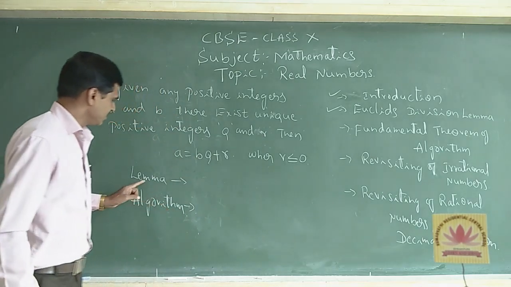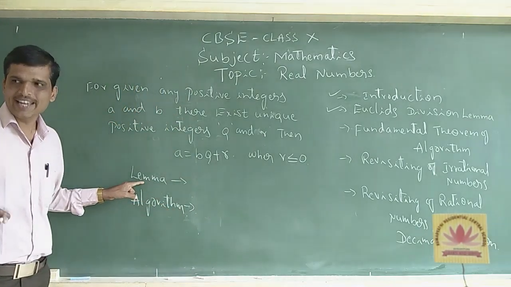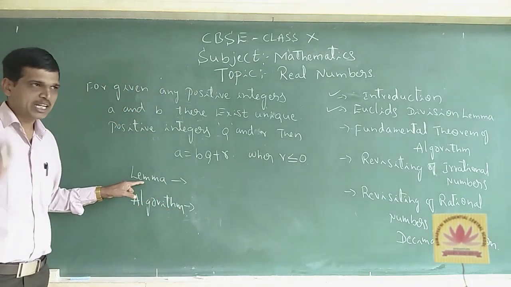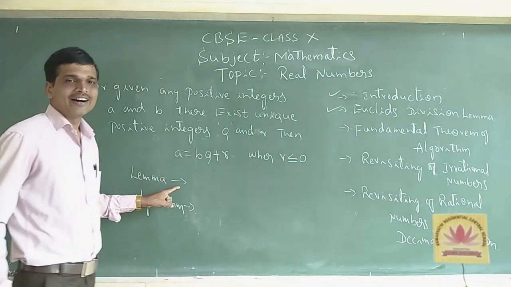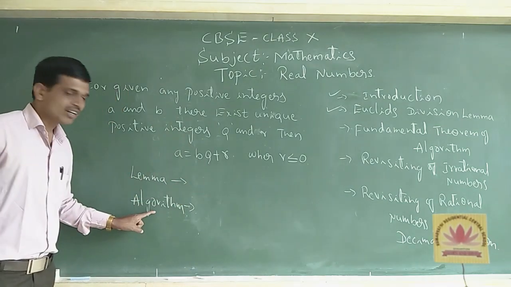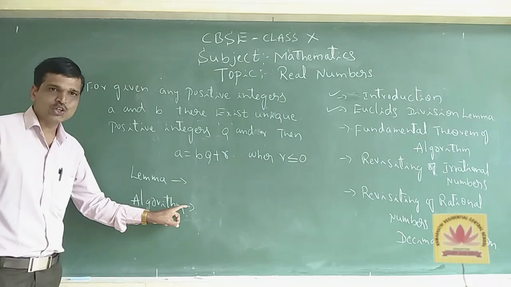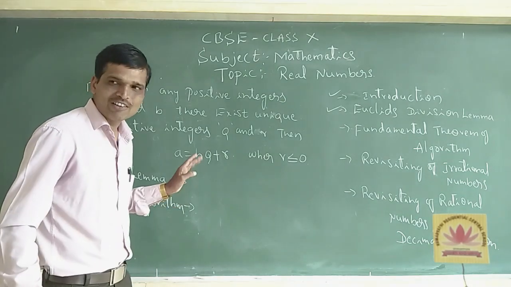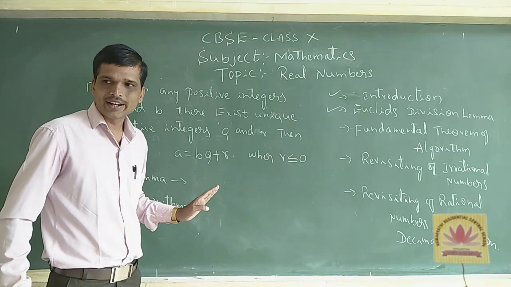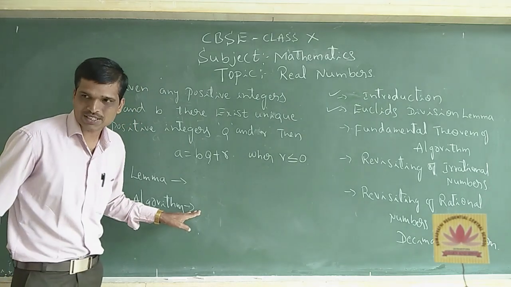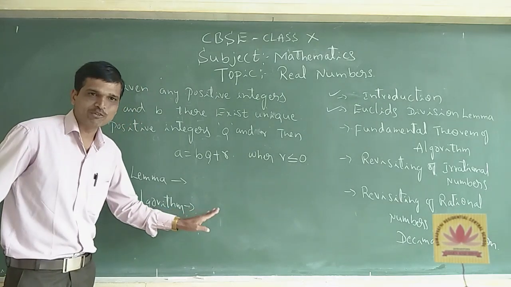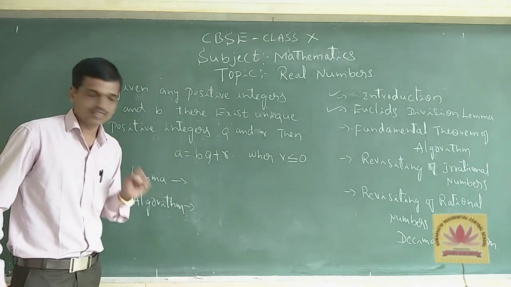Once again, I repeat. What do you mean by lemma? Lemma is a proven statement used to prove other statements. Algorithm is a well-defined procedure, and it involves steps.